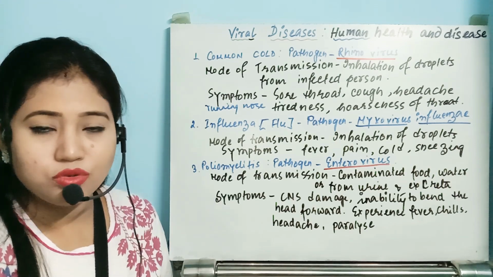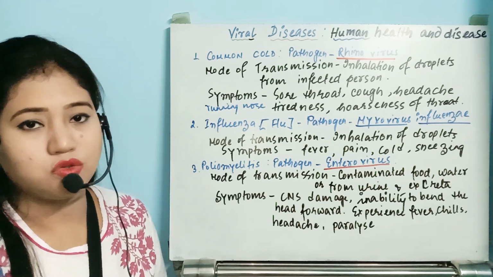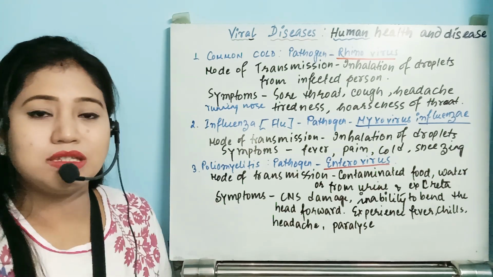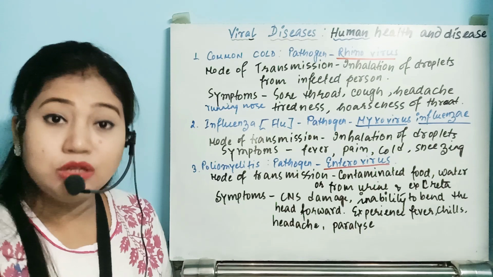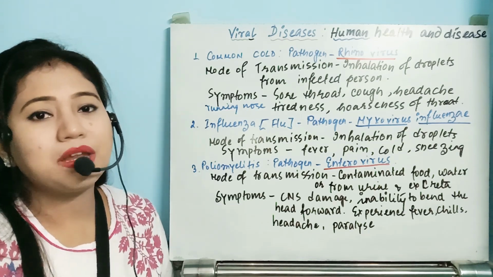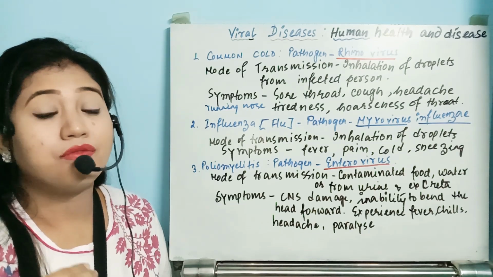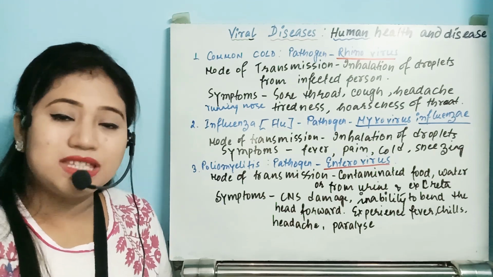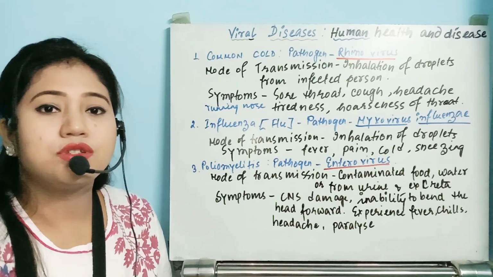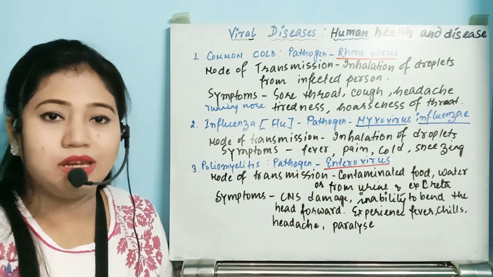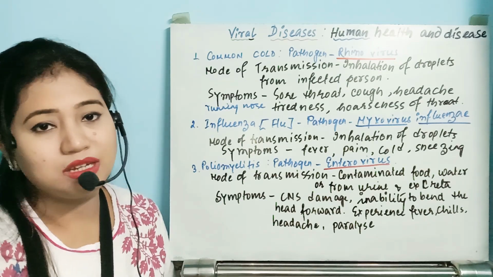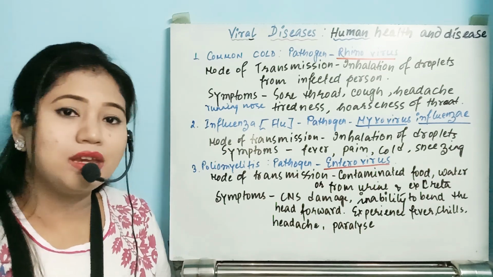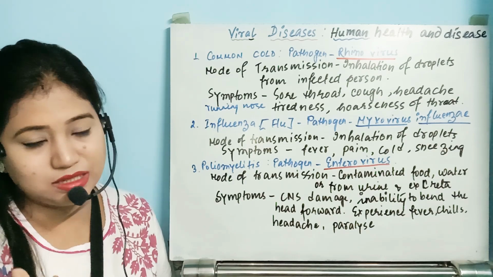So this is one mode. Second mode: the individual, if he is a patient, will release fecal matter and urine also. That fecal matter and urine will have a very high percentage of the polio virus. So if the same bathroom is being used by other members of the family, then it is also possible that other members of the family or the children of the family are also suffering from the same disease.